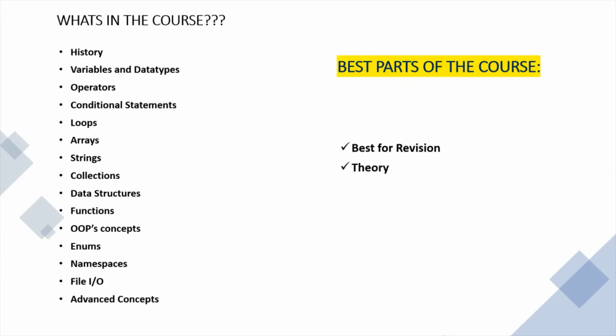Now, coming to the next best part of the course, which is the theory. Let's say the data types which are covered in C Sharp are covered in depth. That I can say because the data types are spoken of in three categories, which are value data types, pointer data types, and referential data types. This is kind of unique in this course.